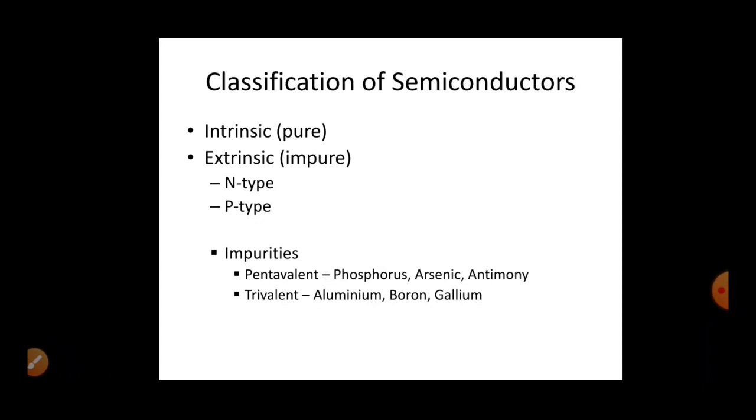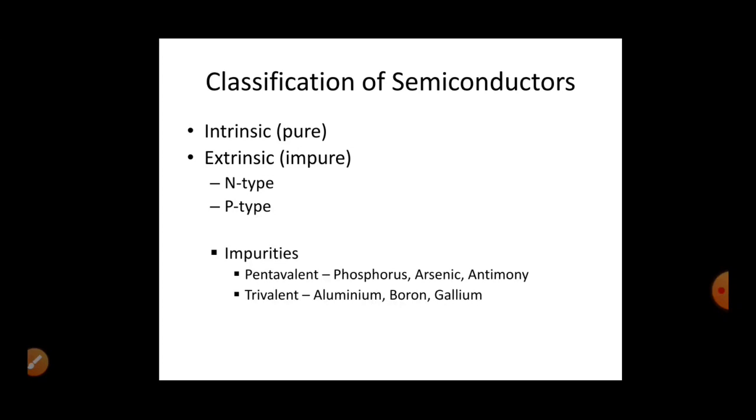So next is classification of semiconductors. Semiconductors are classified into two: intrinsic semiconductor and extrinsic semiconductor. The word intrinsic means something which occurs naturally, so intrinsic semiconductors are always pure, without any impurity. Extrinsic means something which does not occur naturally, which may be affected externally. That is why it is called extrinsic semiconductor. If we add some impurities to intrinsic semiconductors, it is called extrinsic semiconductor.